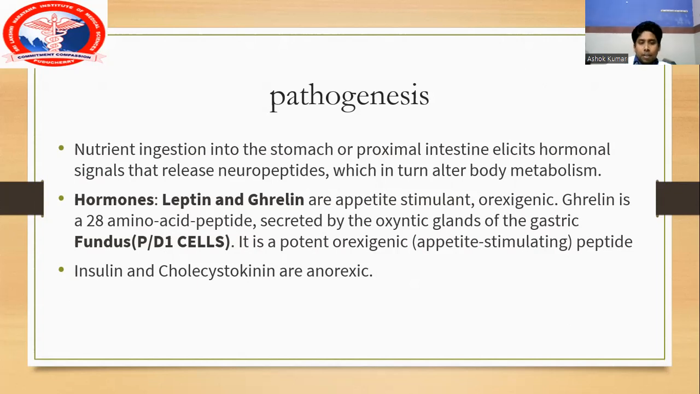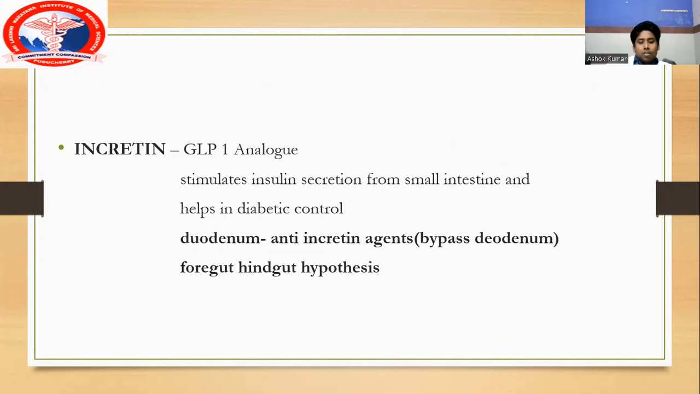The function of ghrelin is antagonized by insulin and cholecystokinin. They are anorexigenic hormones. The second hormone is incretin, a glucagon-like peptide 1 analog. The main function of incretin is that it stimulates insulin secretion when the food reaches the proximal small intestine. Once insulin is secreted, it helps in diabetic control.